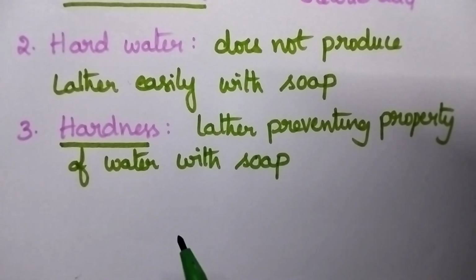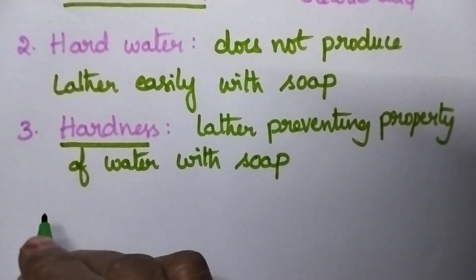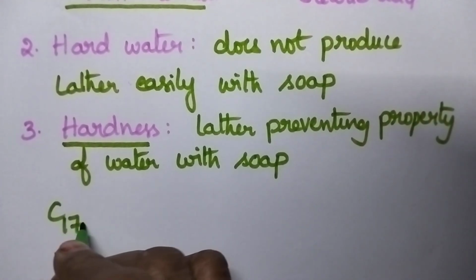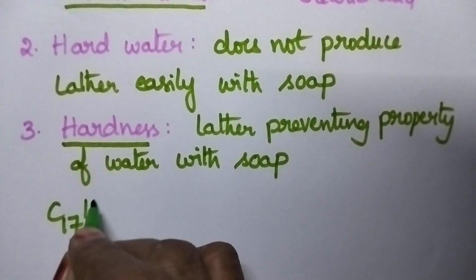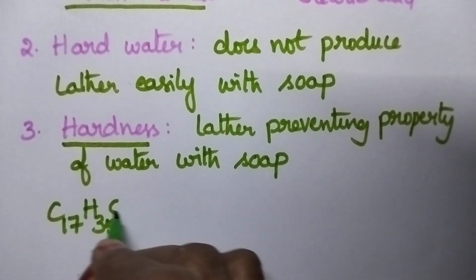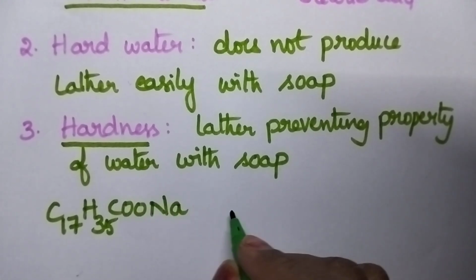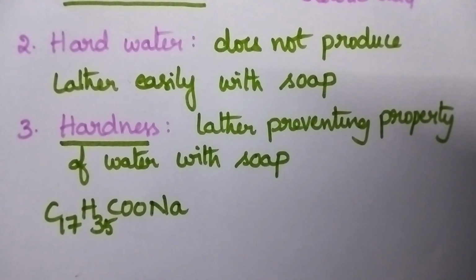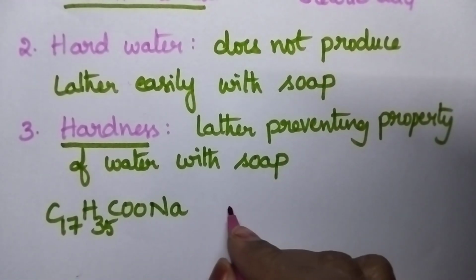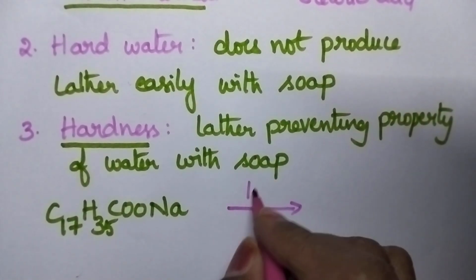So whenever the hard water is mixed with soap, let us see what happens. So what is the formula of soap? That is C17H35COONa. So whenever hard water is treated with soap, then what happens?